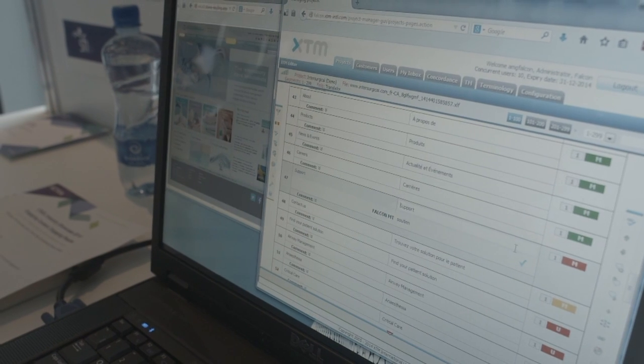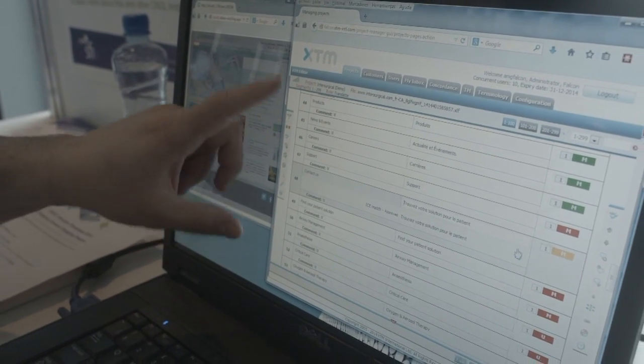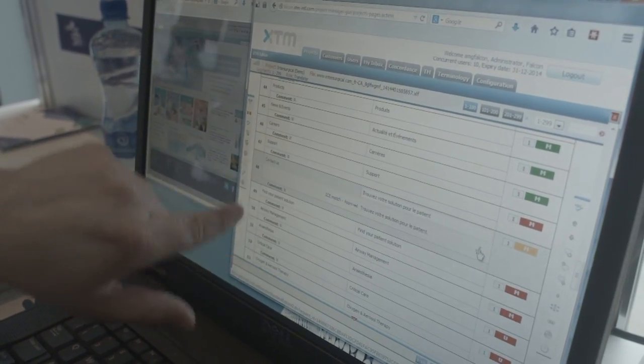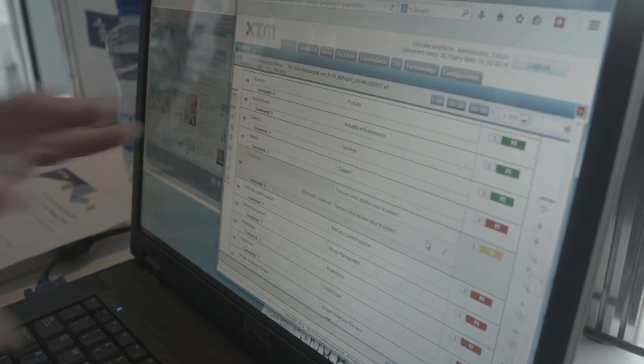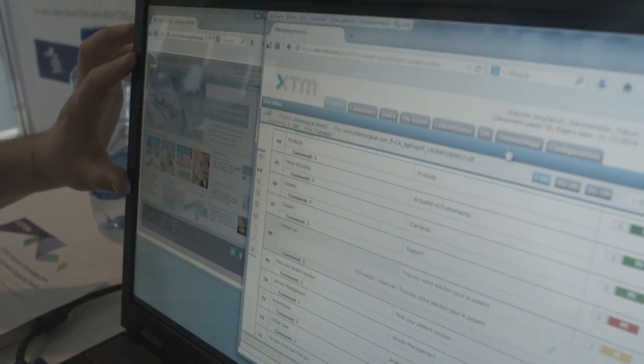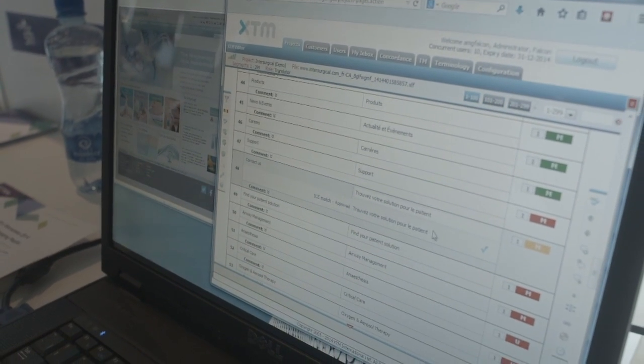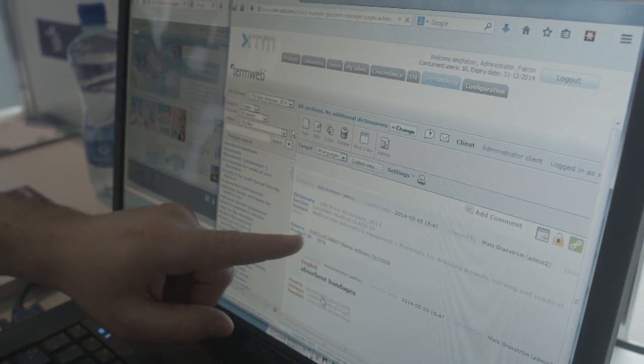So basically, this is an integration that we did with several tools. This is the XTM CAT tool, a translation and translation memory tool. And this is the EasyLink translation tool. And another tool that is integrated here is the terminology component. The particular terminology database that we're using here is called Eurolocano, which is one of the EU medical terminology databases.